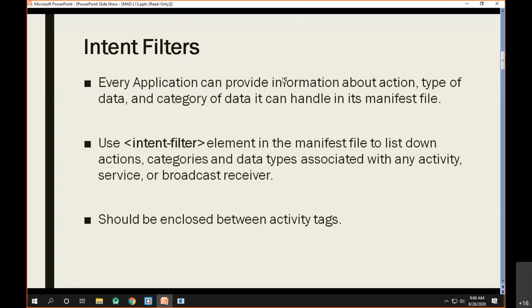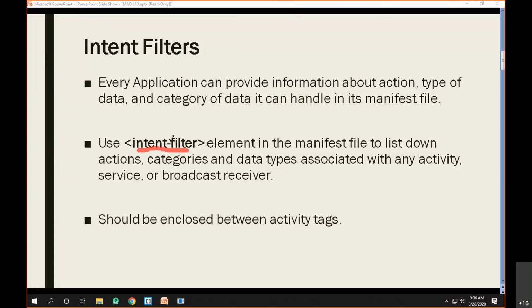This information is typically surrounded by a specific element, and that element is called the intent filter.